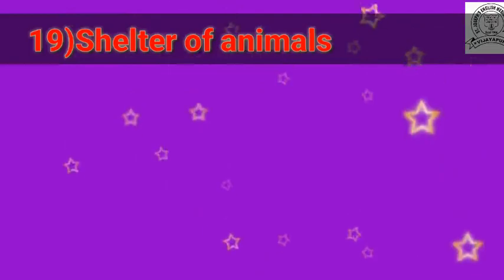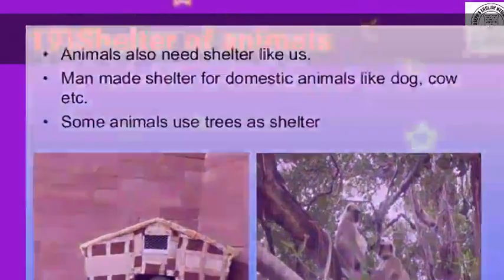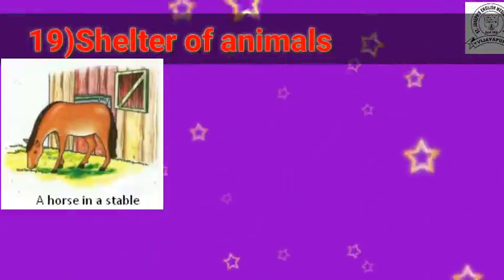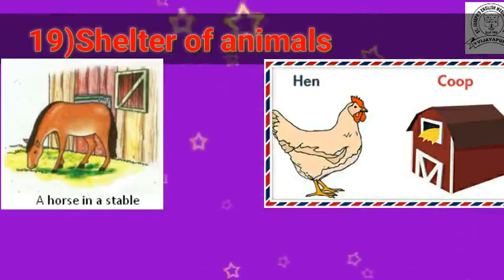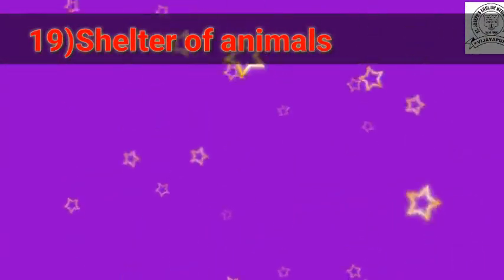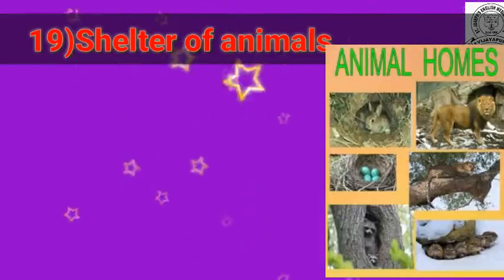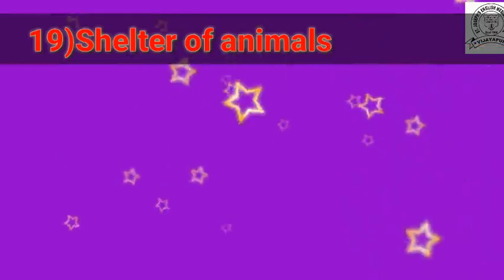After that we discussed the shelter of animals, meaning domestic animals like cow and horse live in a stable and the hen lives in a coop. These are man-made shelters. And the animals which live in a jungle, meaning wild animals, like the lion lives in a den, the rabbit lives in a burrow, and these shelters are not man-made.